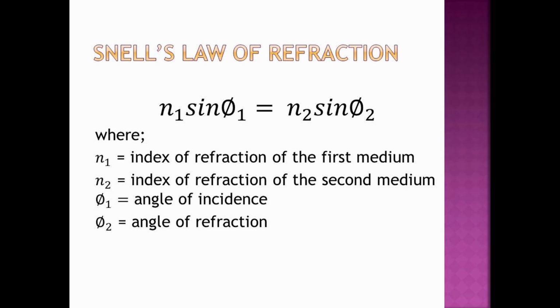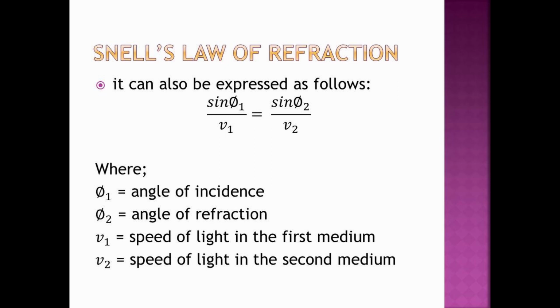It is given by the formula n1 sine angle 1 is equal to n2 sine angle 2, wherein n1 is the index of refraction for the first medium, angle 1 is the angle of incidence, n2 is the index of refraction for the second medium, and angle 2 is the angle of refraction.